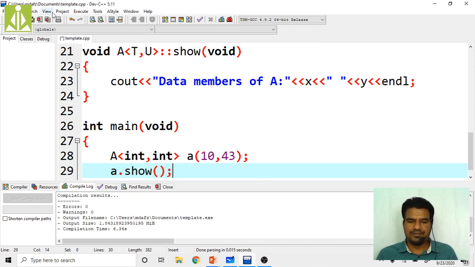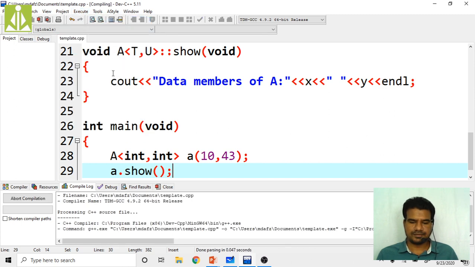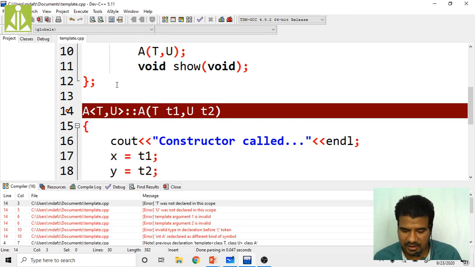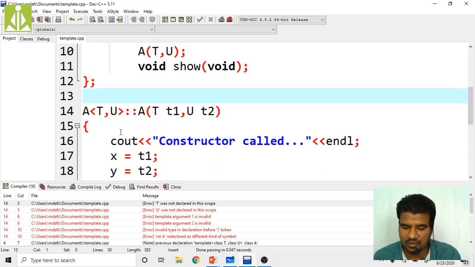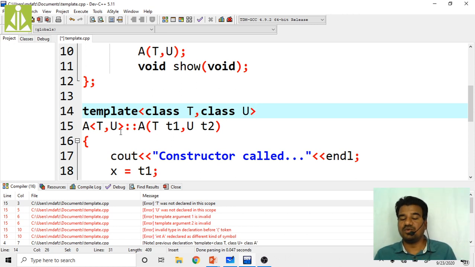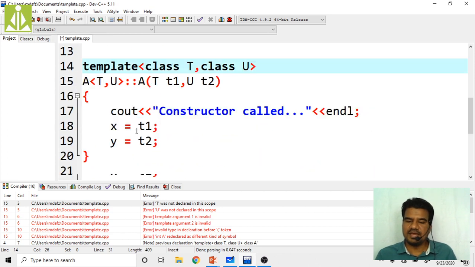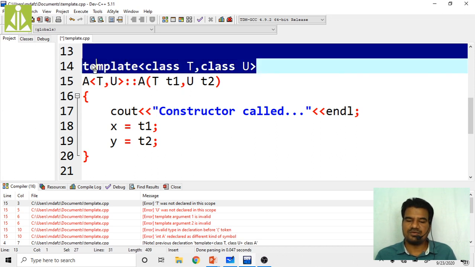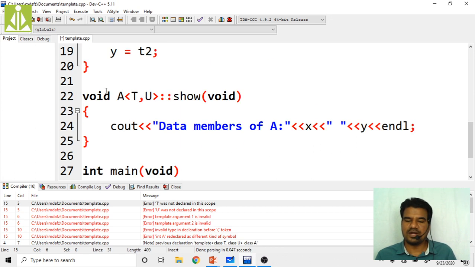So quickly go and compile. Okay, it is giving some error: T was not declared in this scope. Why? Yes, here you have to fully qualify it: template, class T, comma, class U. You have to fully qualify the A class, which means you have to write this statement again over here.